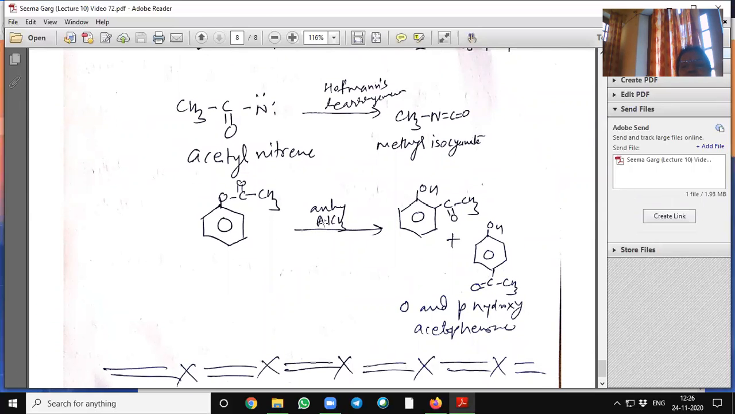This molecule is converted to ortho and para hydroxyacetophenone in presence of anhydrous aluminum chloride. So this is called a rearrangement reaction.